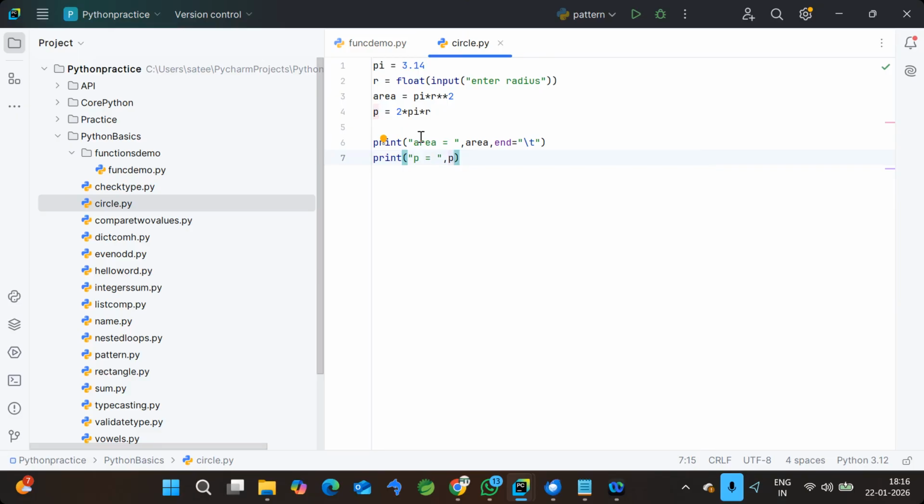Another issue is, here we have 6 lines of code. Just imagine a big program, which may have 100 or 200 lines of code. Imagine there are 10 to 15 functionalities, like addition, subtraction, and so on. If you combine all the code into one file, it gives you a chunk of a file, I can say a big file.